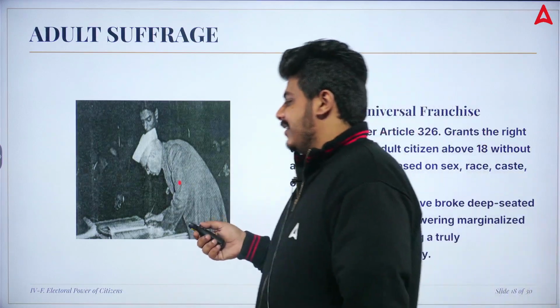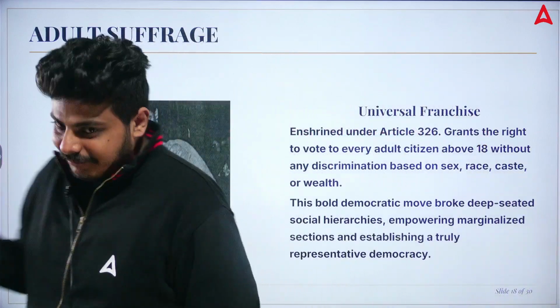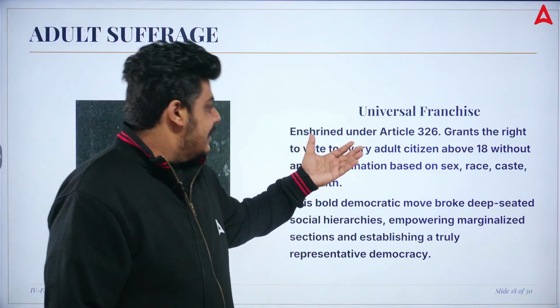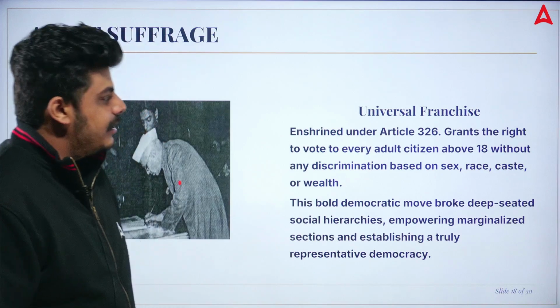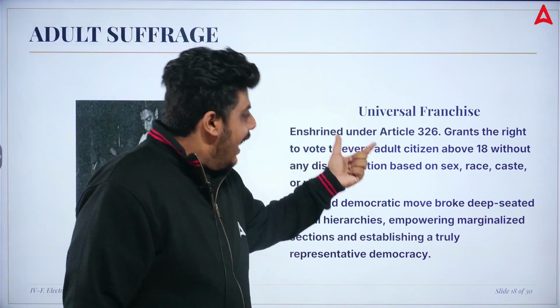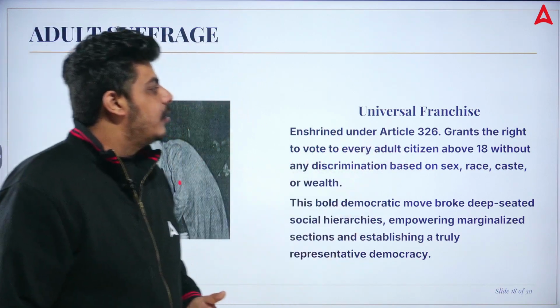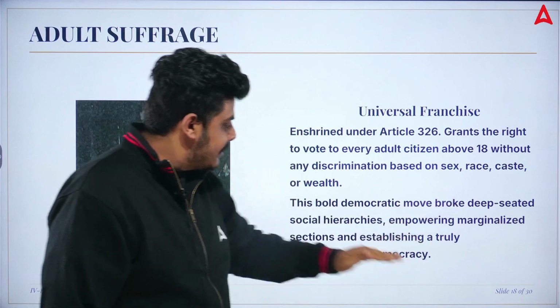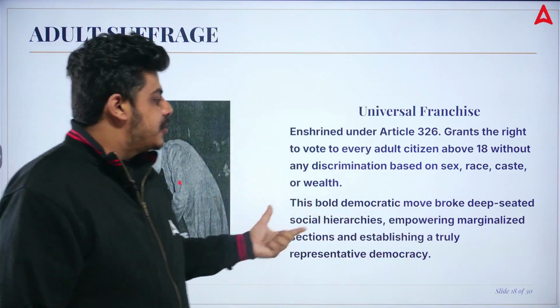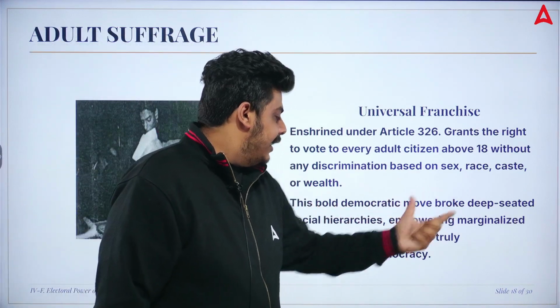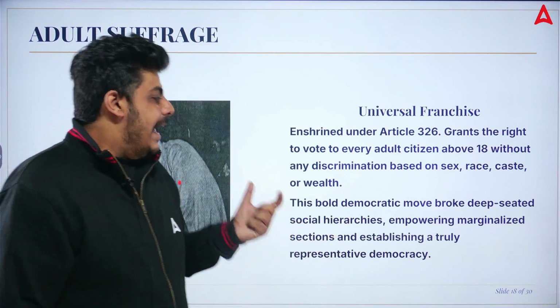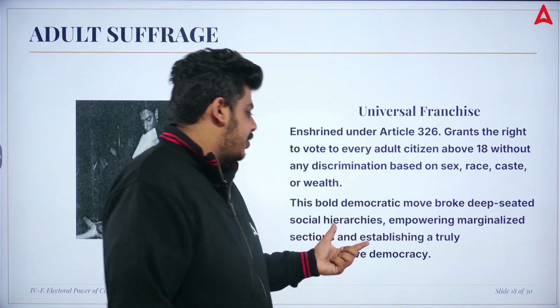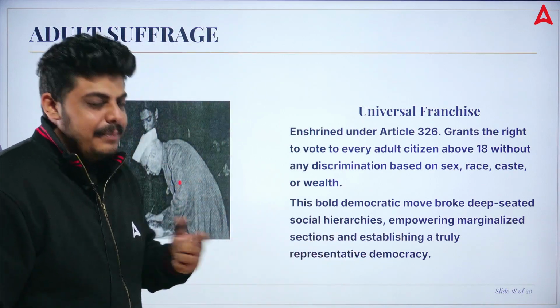And there is adult suffrage. I have put Nehruji's photo in this also. See, enshrined under Article 326, it grants the right to vote to every adult citizen above the age of 18 without any discrimination based on sex, race, caste or wealth. This bold democratic move broke deep-seated social hierarchy, empowering marginalized sections and established a truly representative democracy.